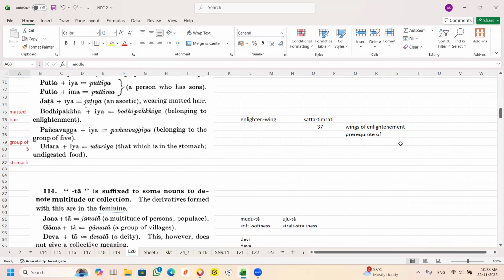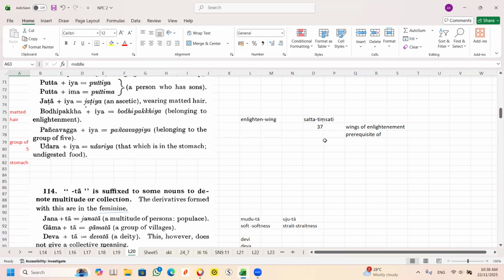What are they? Not the seven bojjhanga, the 37, sattatimsati, 37 factors, bodhipakkhiya.